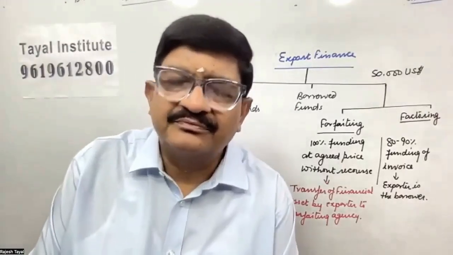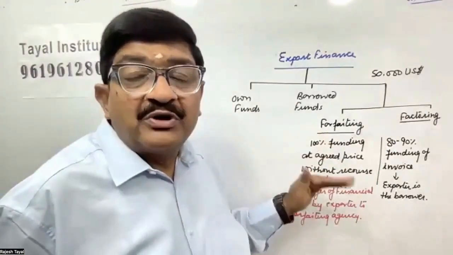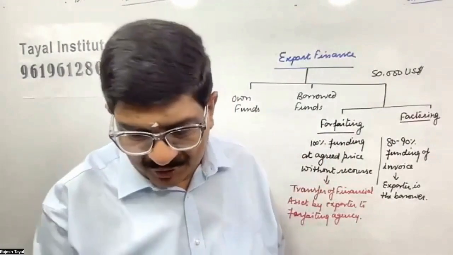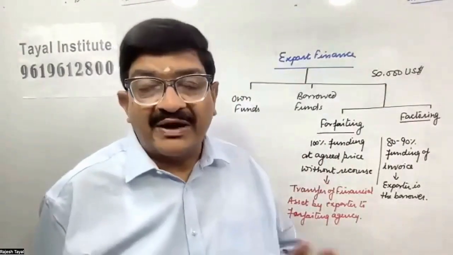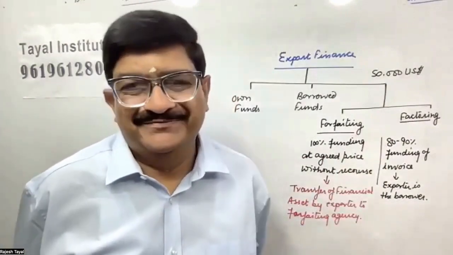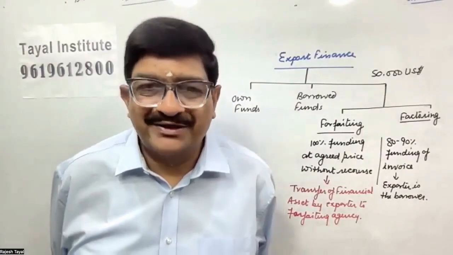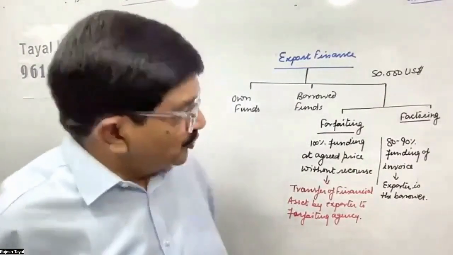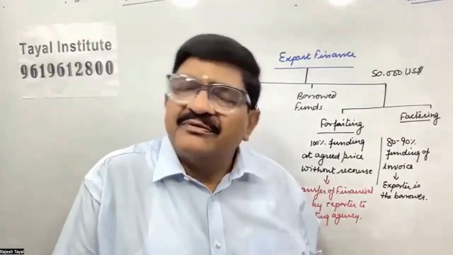So this is an arrangement between the exporter and the forfeiting agency. Depending upon the relationship or the performance of the exporter, instead of going for factoring, the bank may go for forfeiting. Or there are other agencies in the market who are in forfeiting. Usually factoring is done for short term. SBI has got factoring, sir. SBI factoring is already available in the market.